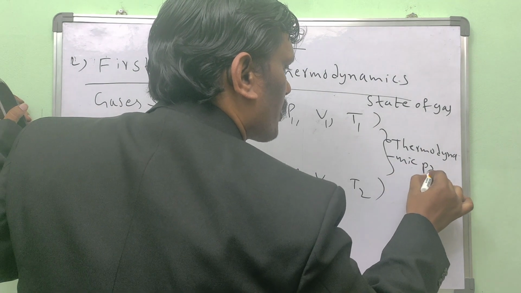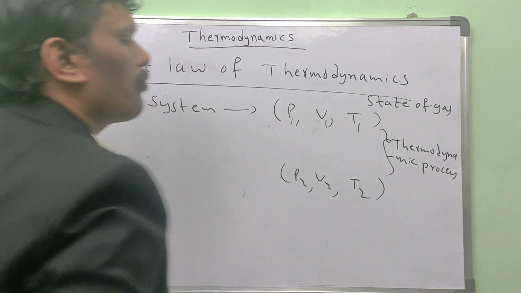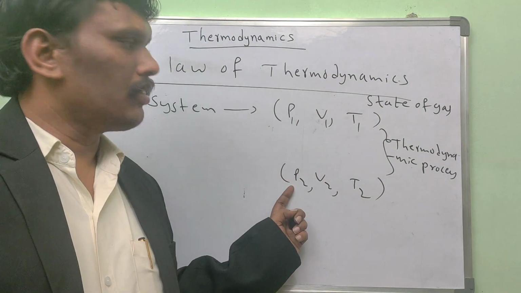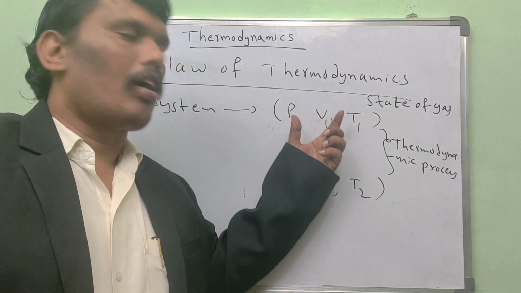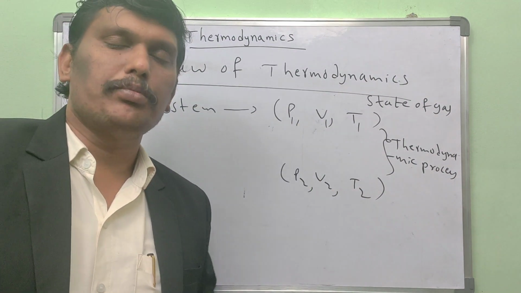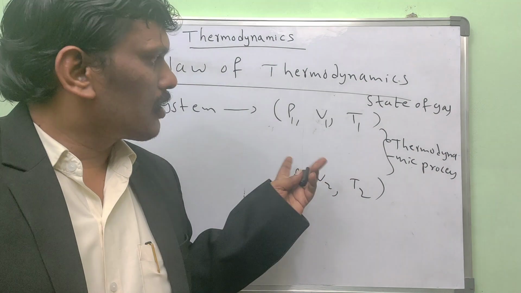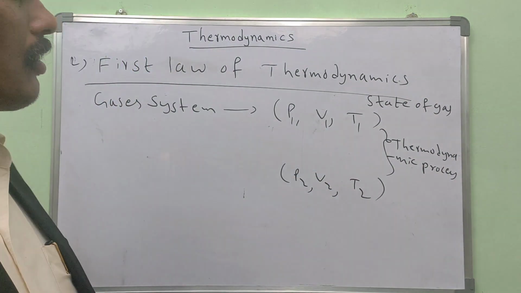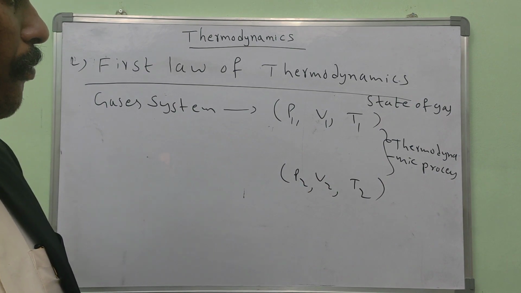In any thermodynamic process, maybe any one of the parameters will change, or two parameters will change, or all parameters will change. That means pressure may change, volume may change, or pressure and volume may change, or all the parameters may change. Anything is possible in a thermodynamic process.